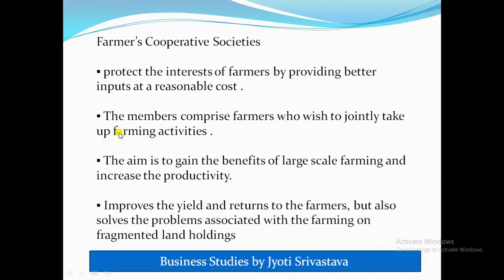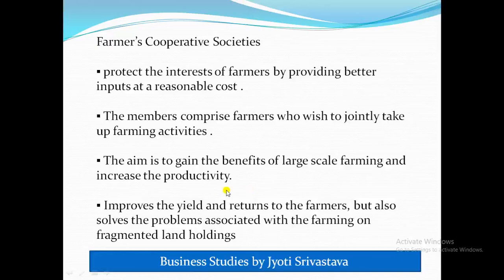Then the members. Because it is a farmers cooperative society, definitely the members will be farmers who wish to jointly take up farming activities. And what is the aim? The aim is to gain the benefit of large scale farming and increase the productivity. Those farmers join who wish to jointly take up farming activity.